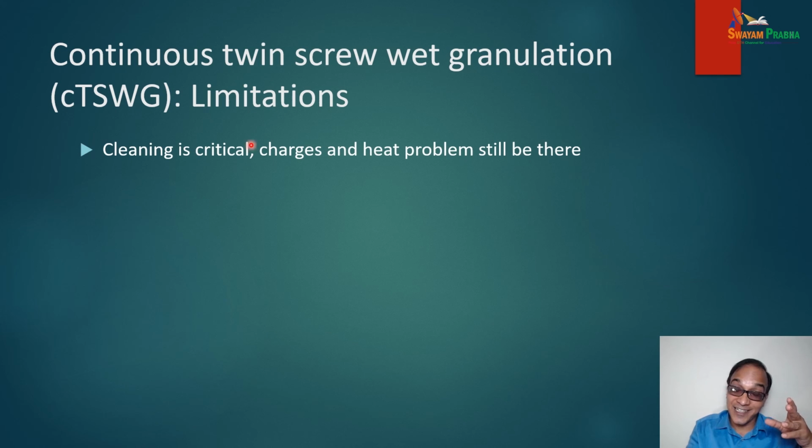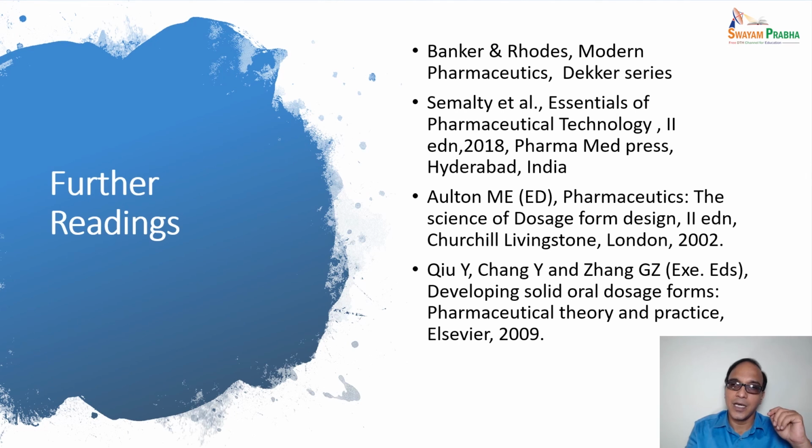Limitation: cleaning is critical, and charges and heat problems will still be there with continuous twin screw wet granulation. Now these are some further readings for you. You can go ahead with any of these texts for further reading on this topic.